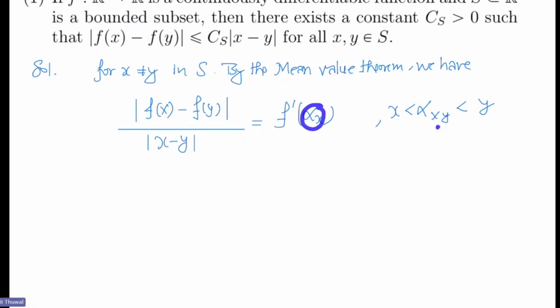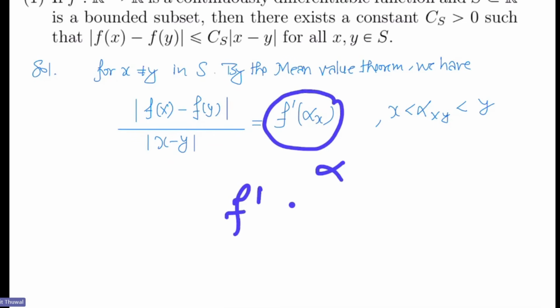S is a bounded subset, right? So is this bounded for all alpha xy? I mean, f dash is bounded on S. Yes, answer is yes, because f dash is continuous, and a continuous function from R to R maps bounded sets to bounded sets, right?